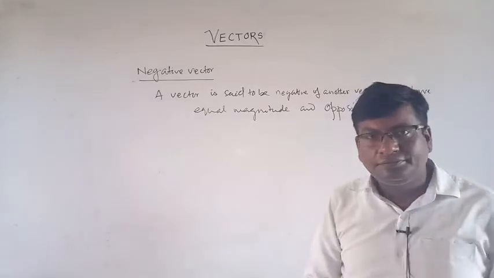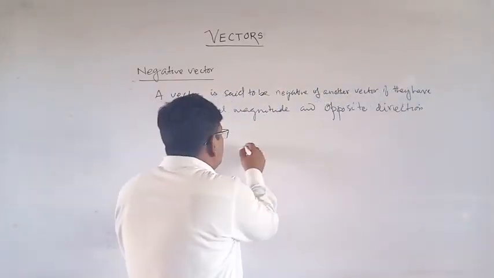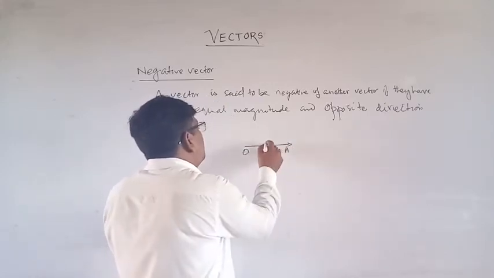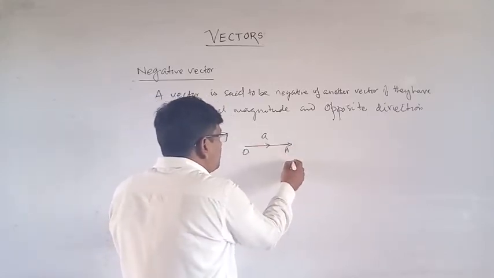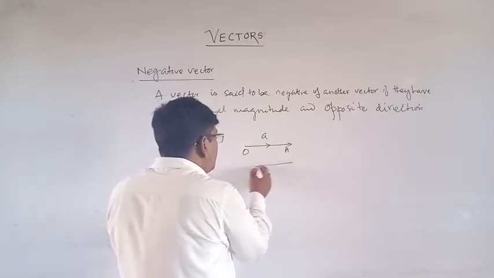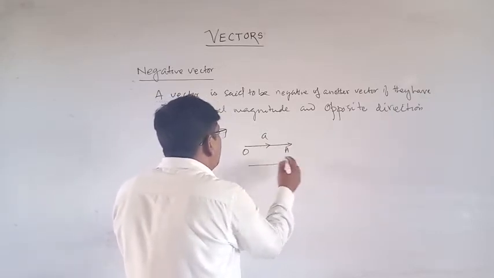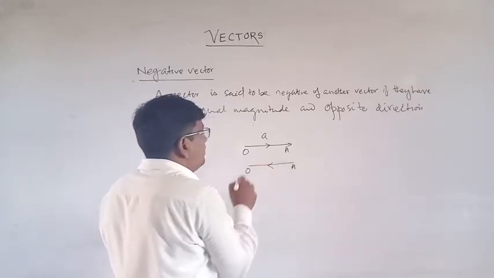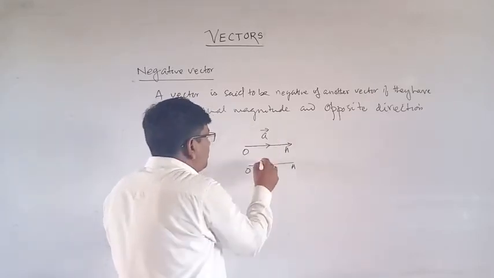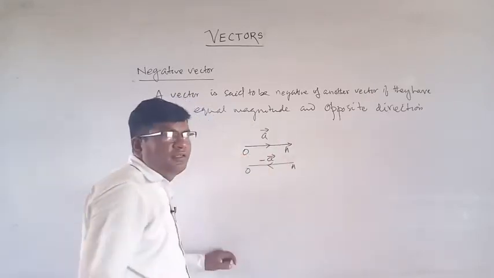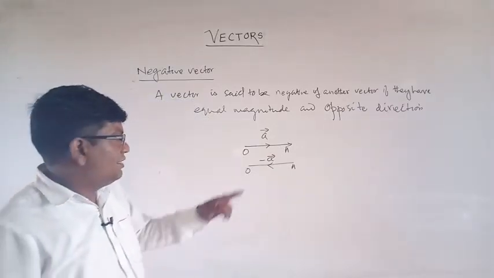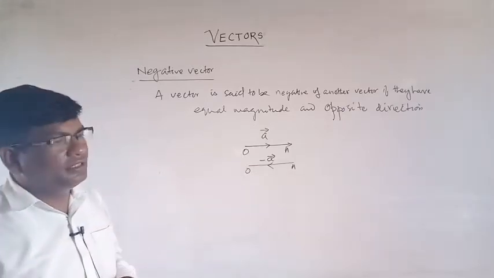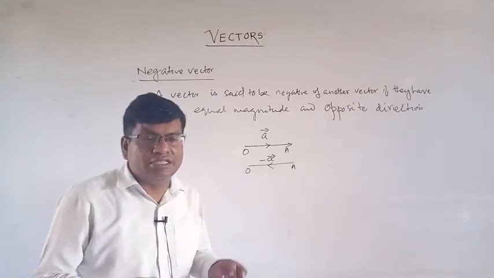For example, suppose this is vector A, from O to A, and this is another vector of the same length. This is vector A, then this is minus vector A. If the direction changes, then the sign changes. This is a negative vector, or opposite vector, we can say.